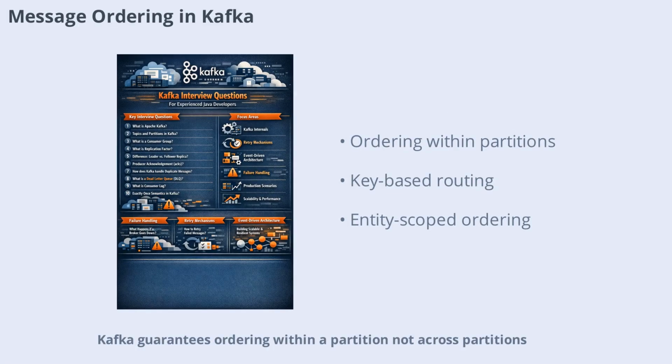Kafka guarantees ordering within a partition, not across partitions. By using a message key, you can route related messages to the same partition, ensuring they arrive in order. If you need strict ordering for all messages, you can use a single partition, but this sacrifices throughput. In practice, most business ordering is scoped to an entity, like all events for a specific order, and using the entity ID as the key solves this cleanly.